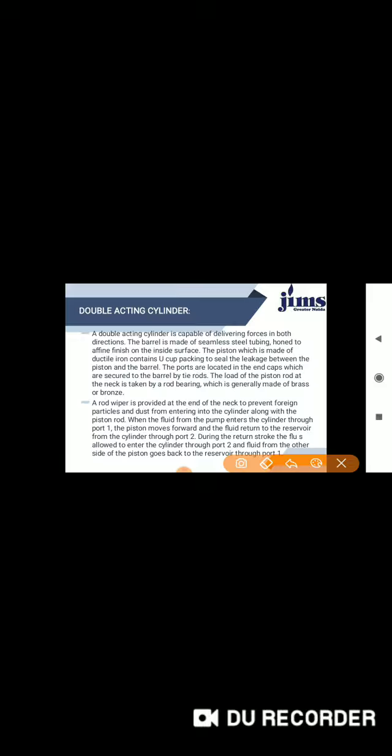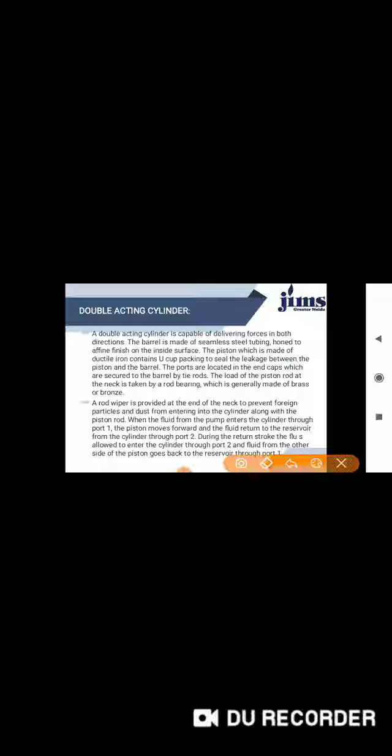Now we are talking about the double acting cylinder. I already told you, it can operate in both directions. A double acting cylinder is capable of delivering force in both directions. The barrel is made of seamless steel tubing honed to a fine finish on the inside surface.